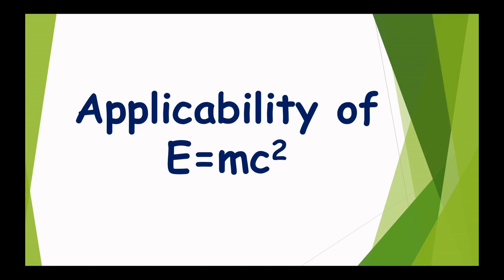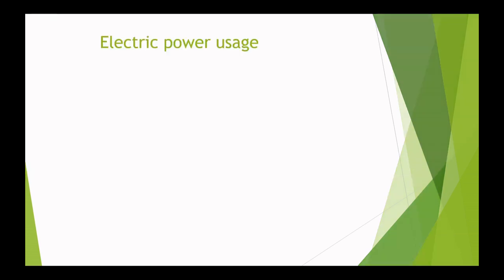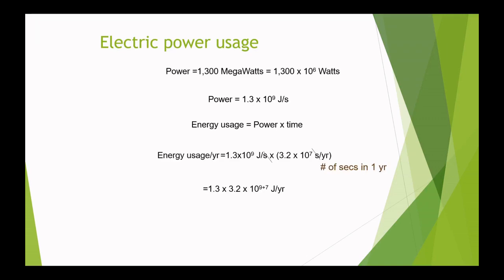Till now you have gone through the derivation part of E equals mc square, but what is the applicability of E equals mc square? I have made a small calculation regarding electric power usage, and you can see the total electric power usage is 4.2 into 10 power 16 joule per year.